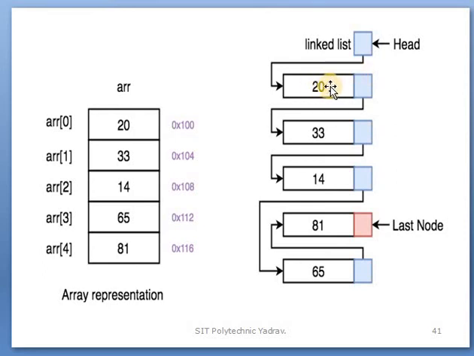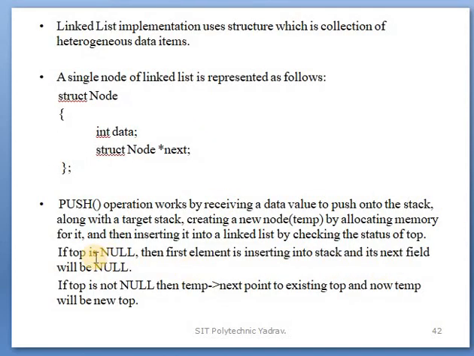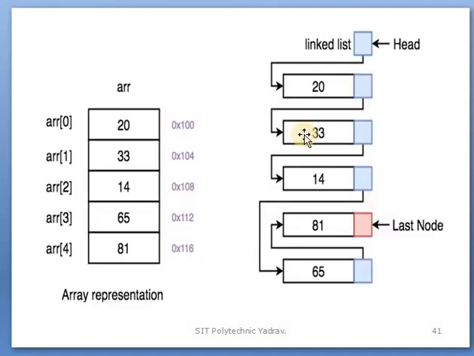In the linked list two fields are there: the first field is the data and the next field is the pointer, which points to the next element. So when the stack is empty, the inserted element is filled into the data field and its next pointer is declared as null.